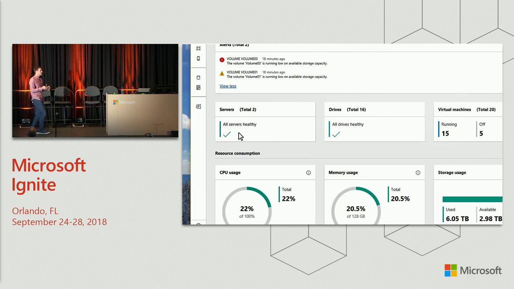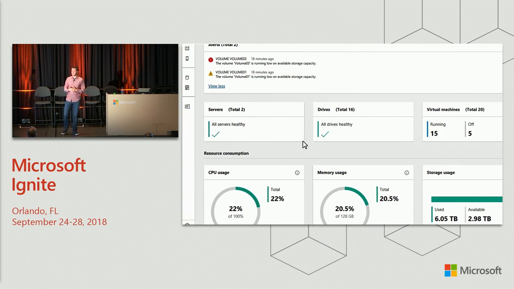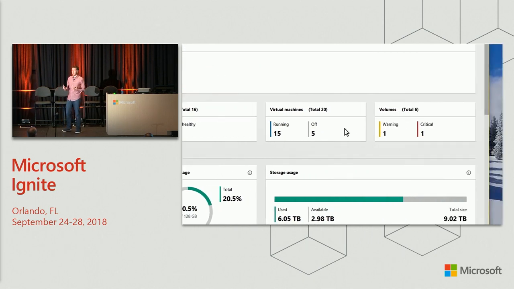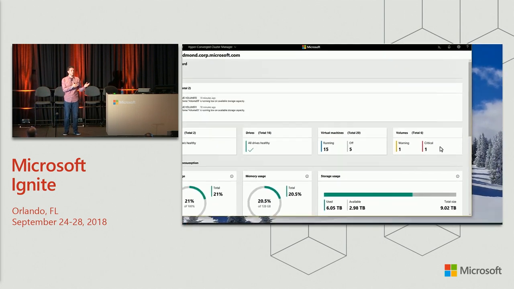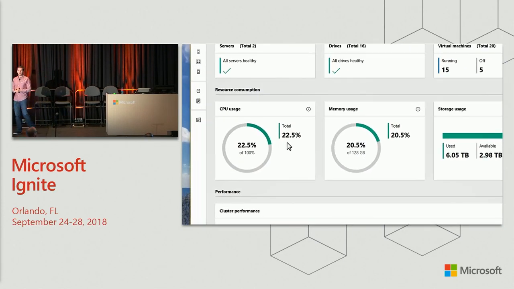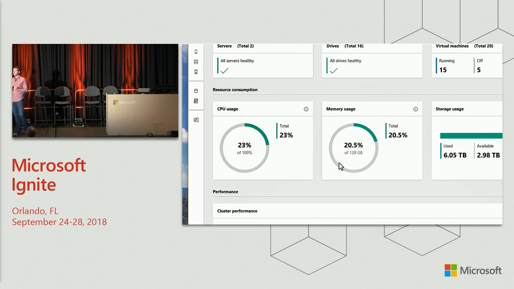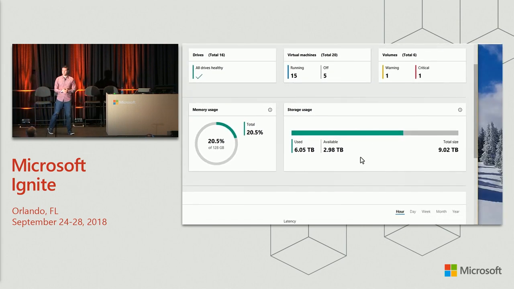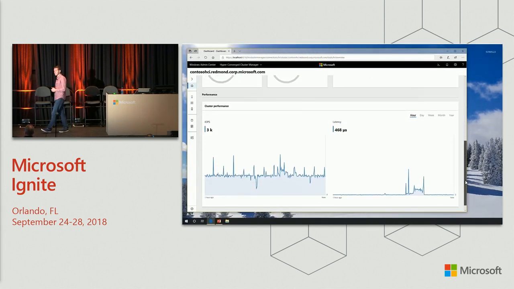We can see a summary of the health of all the relevant top-level objects. For example, my 2 servers, which are both healthy, my 16 drives, my virtual machines, because of course I need to know what state they are in, and the storage volumes, which are providing that storage to those virtual machines. In this case, I can see I have a yellow one and a red one, which correspond to those alerts that I saw earlier. Continuing down the dashboard, we have a section all about resource consumption, so we can see CPU usage across the entire cluster, memory usage from all the hosts across the entire cluster, and storage usage across all of our storage volumes in this hyper-converged cluster.